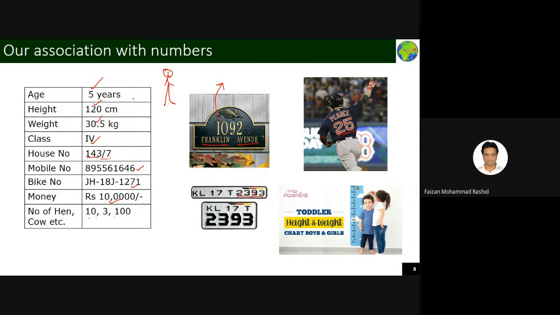Okay, but there are varieties of numbers. You could see here, I have written 30.5, 120 centimeter. Then you see such a big number it is there. Then you see some discrete numbers are there. So there are varieties of numbers around us. Okay, so we will look at all the things one by one.